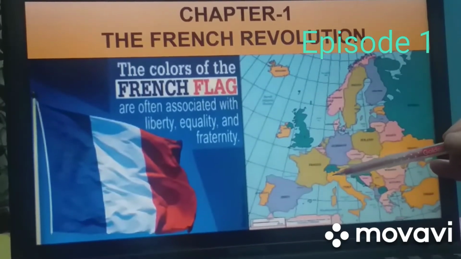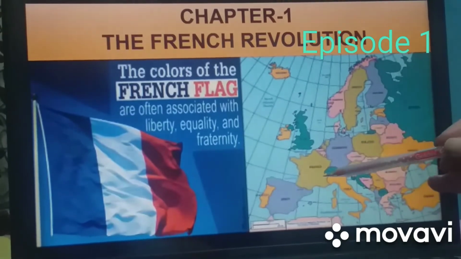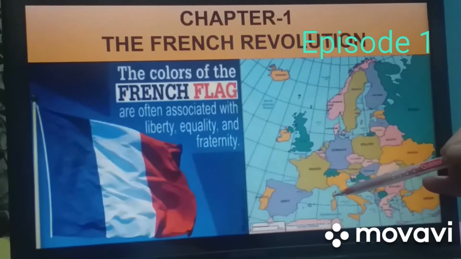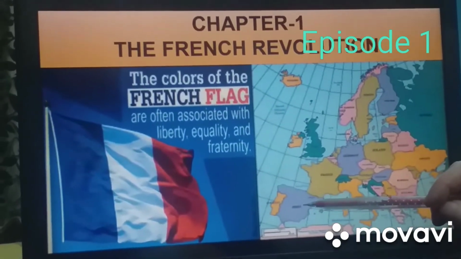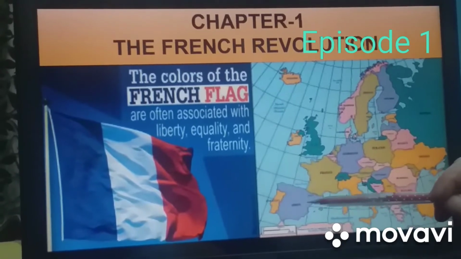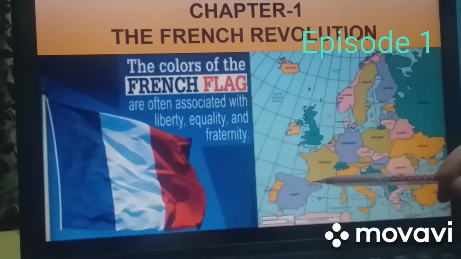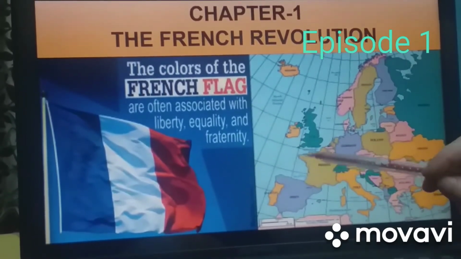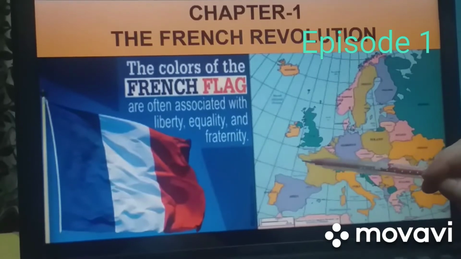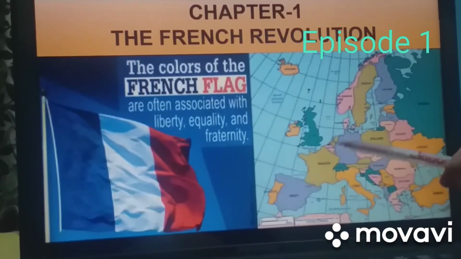Towards its southeast, the country Italy is lying. Towards its south, it is surrounded by a water body, that is the Mediterranean Sea. This is the country Spain, which gives this country its boundary from the southwest, and towards its west direction you can see again a water body, that is the Atlantic Ocean. Here you can see this is a small country.